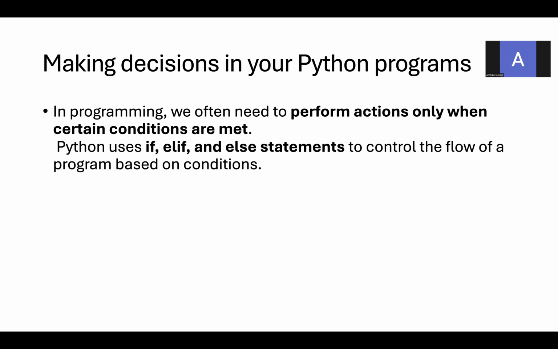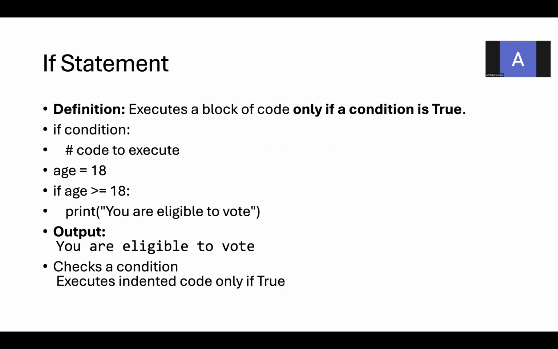The first time, the if condition will be checked. If it is true, the statements followed by the if condition will be executed. If the if condition fails, next the control will be transferred to elif. In this elif, I'm going to maintain some condition. If the elif condition is true, then the statements followed by the elif condition will be executed. Or else, the control will be transferred to the else part of the program. In that, you won't be checking any condition. Only the statements provided for the else statement will be executed. This is the way you are going to take decisions in your Python programs.